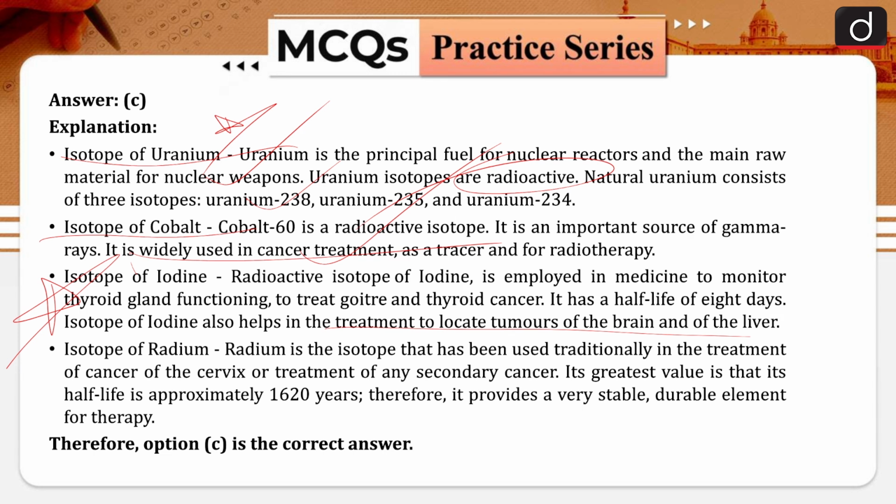Isotope of radium. Radium is the isotope that has been used traditionally in the treatment of cancer of the cervix or treatment of any secondary cancer. It is generally found in women. Its greatest value is that its half-life is approximately 16 to 20 years. Therefore, it provides a very stable, durable element for therapy.